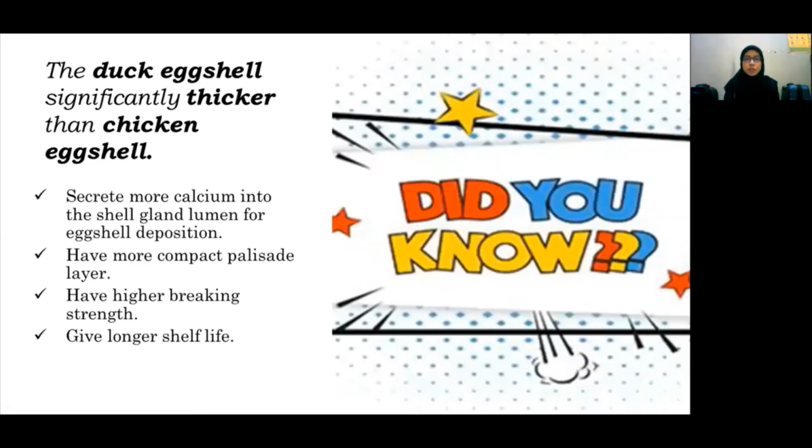Then, did you know that duck eggshell is significantly thicker than chicken eggshell? Because calcium is the major compound, the calcium will be secreted into the shell gland lumen for eggshell deposition. So this is why the structure of the duck eggshell has a more compact palisade layer, which gives higher breaking strength to the eggshell. So this thicker eggshell will give longer shelf life to the egg. That's all from me. Thank you.